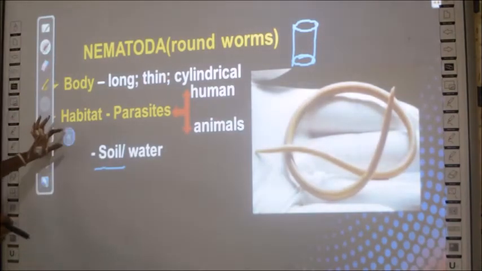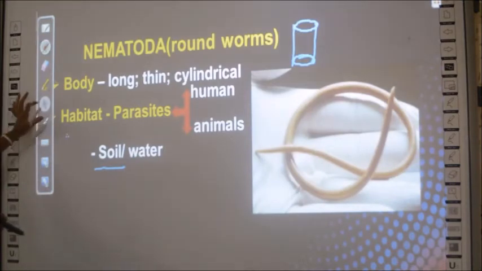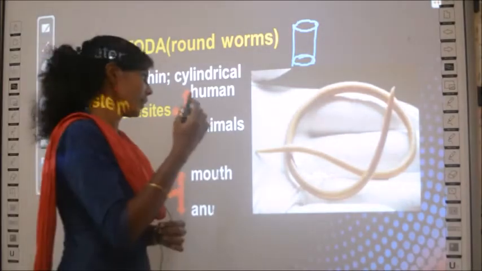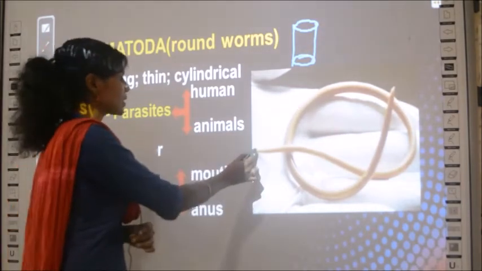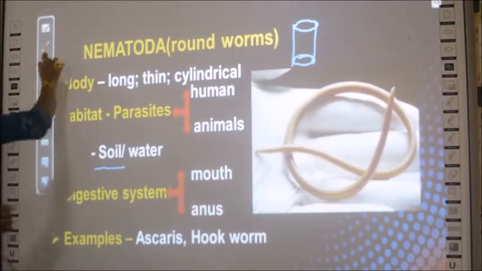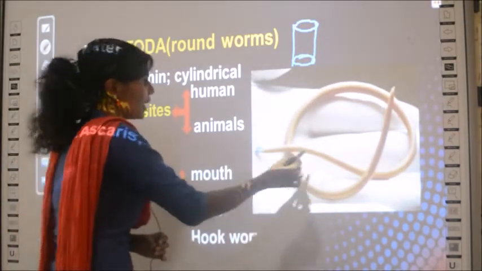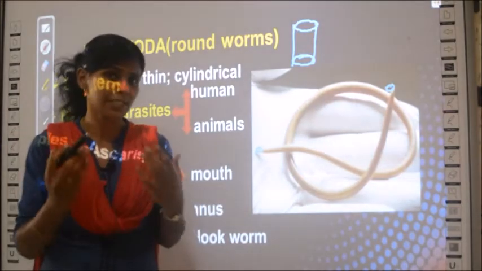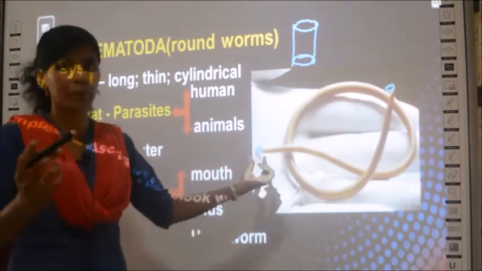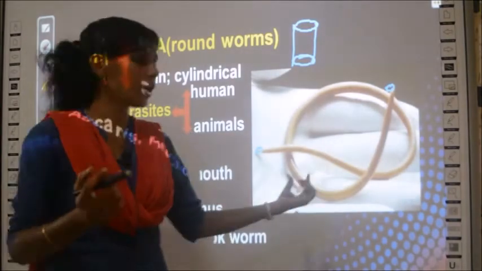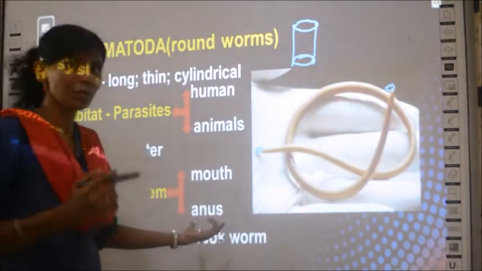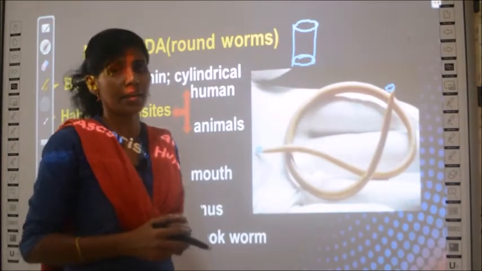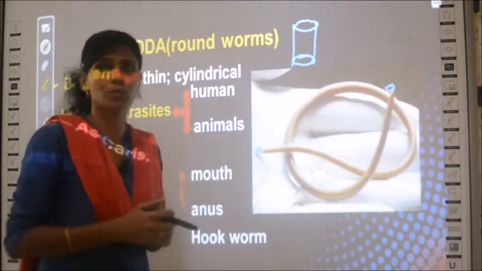And then what is the next characteristic? They have 2 openings. One is the mouth and the next one is the anus. So they have a defined or advanced digestive system. Just like human beings, they have 2 openings, one called the mouth and the other called the anus. Similarly, this nematode group also has mouth and anus. So they eat through the mouth and excrete through the anus.